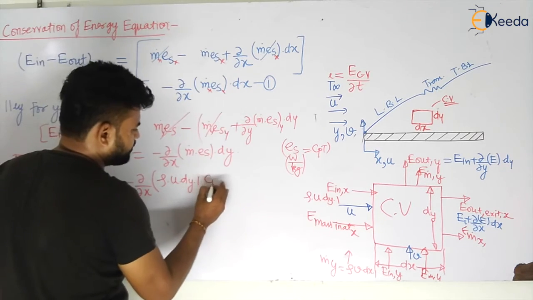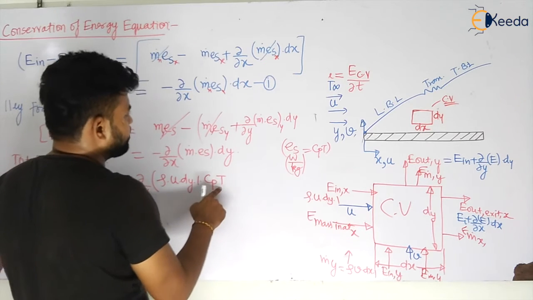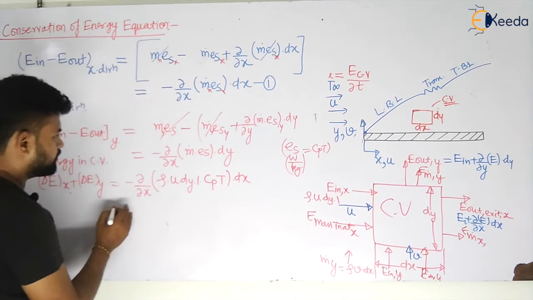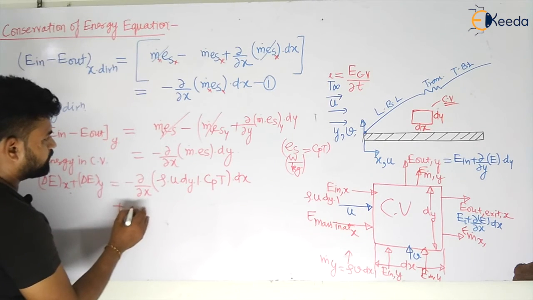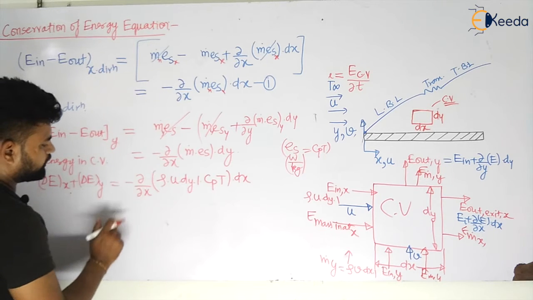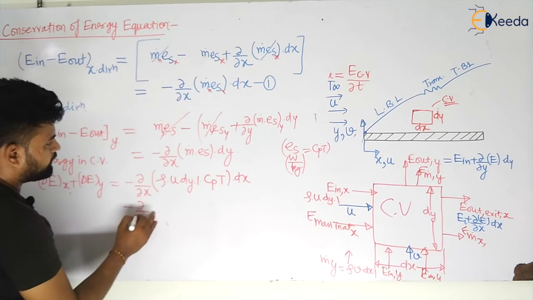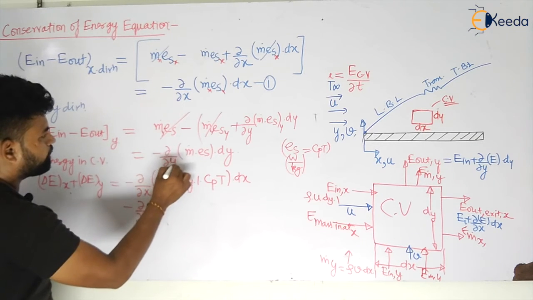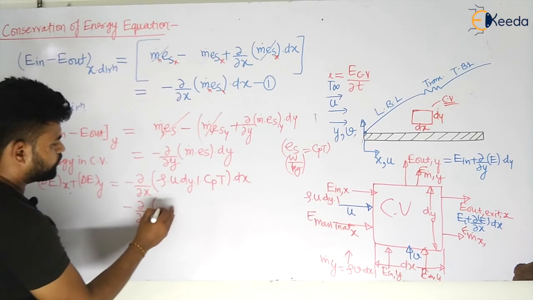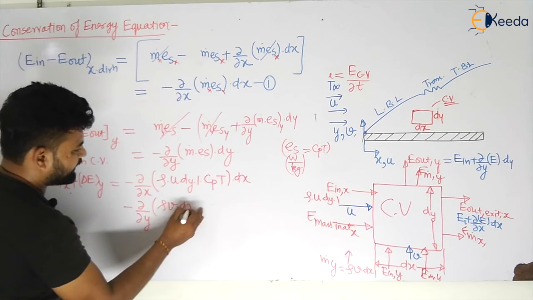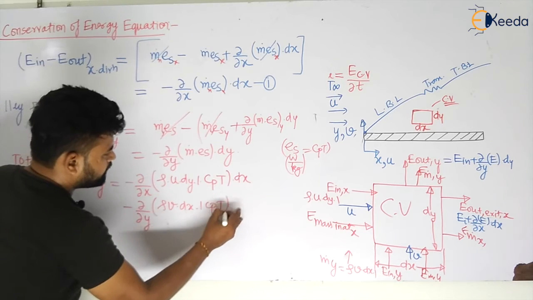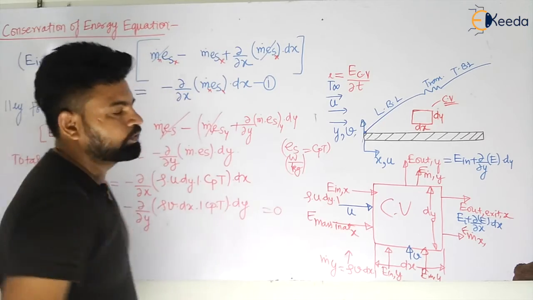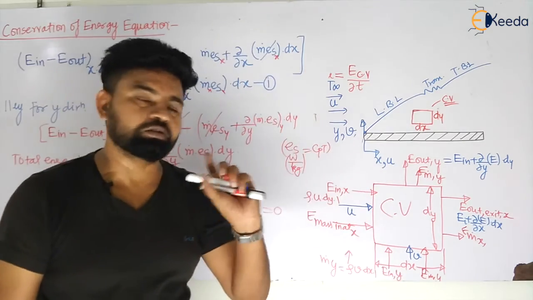So this will be given by Cp into T, if T is the temperature, my dear students, multiplied by dx, plus minus of del by del y of rho v dx into 1 Cp T multiplied by dy, and this whole term is equal to 0, because the energy of the control volume is equal to 0.